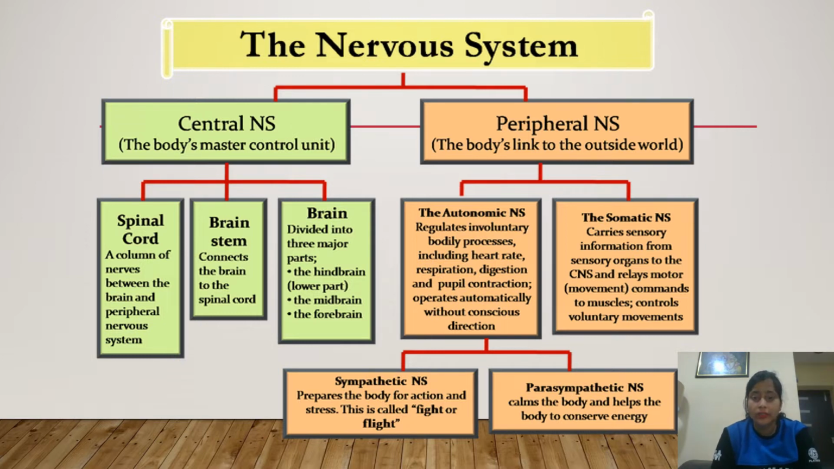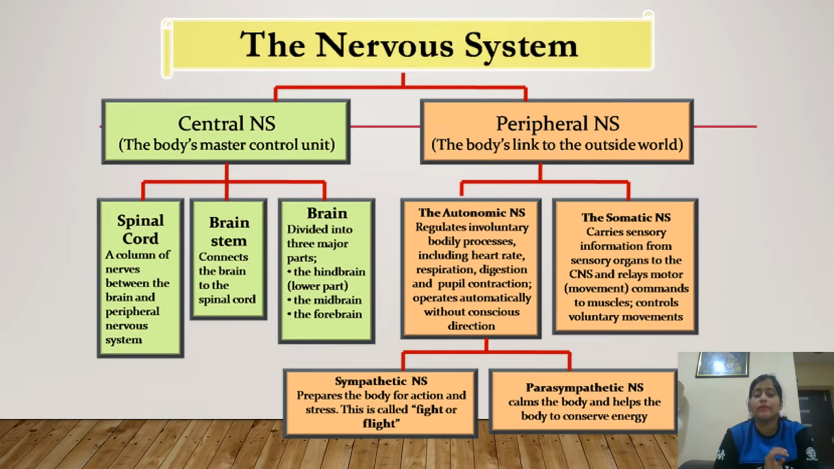And the autonomic nervous system is again divided into the sympathetic nervous system and the parasympathetic nervous system. The autonomic nervous system deals with all involuntary bodily processes, but in this there are two divisions. The sympathetic nervous system prepares our body for action and stress, that is, fight or flight. If we have to fight with something, then the body is prepared for action, and if we have to be afraid of something, then the body is prepared to escape from that situation.